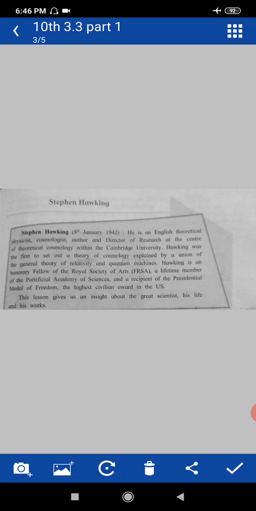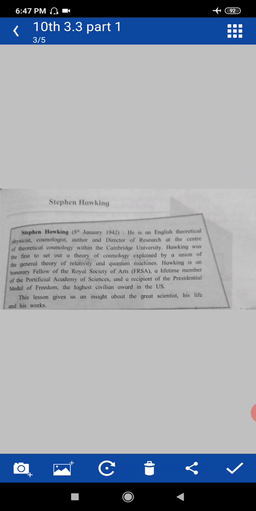What is explained in that? Actually, explained by a union of the general theory of relativity and quantum mechanics. Quantum mechanics means what? Quantum mechanics is the branch of physics which studies matter and energy at the level of atoms and other elementary particles. That is quantum mechanics.